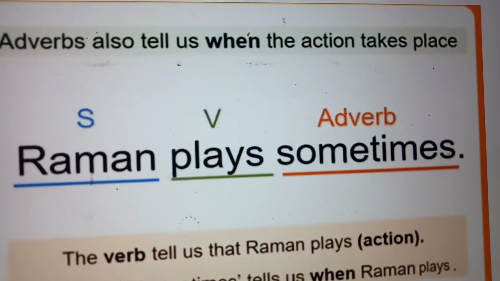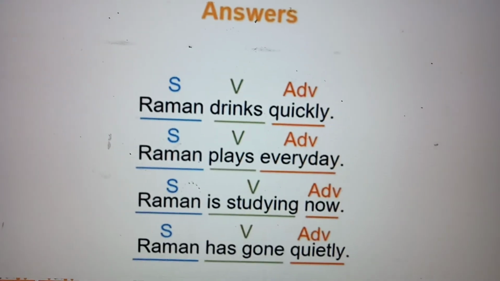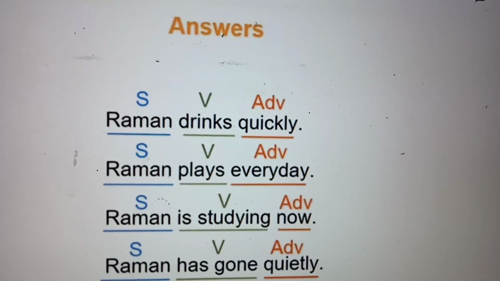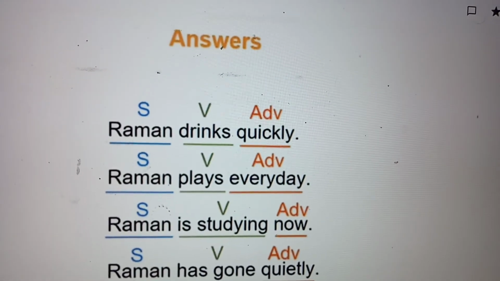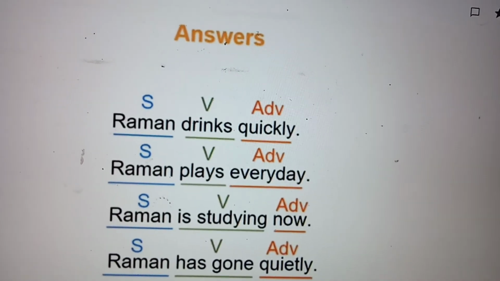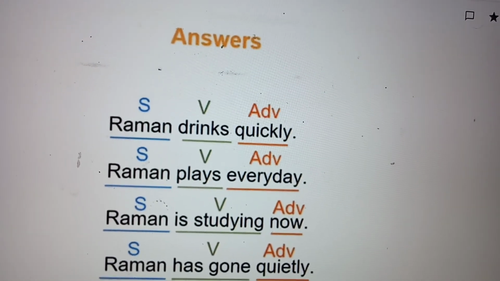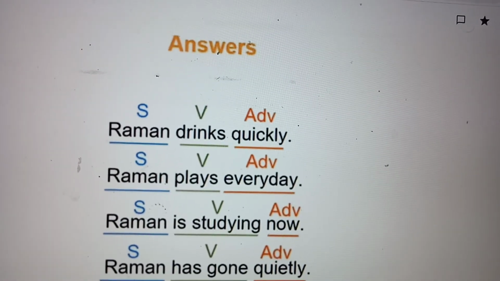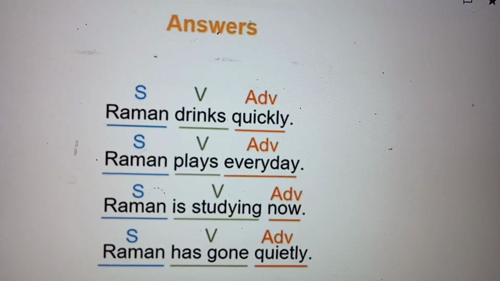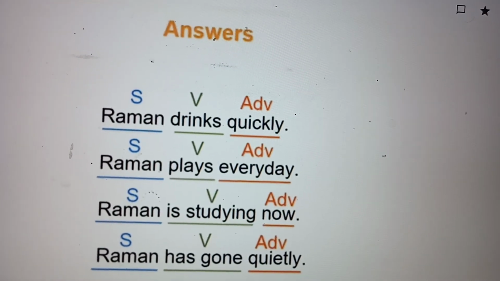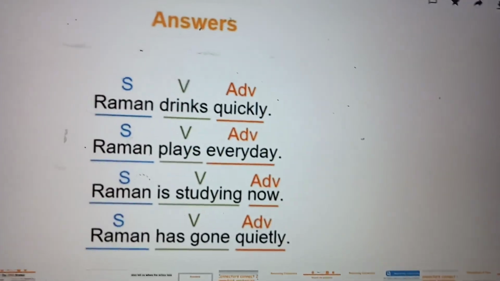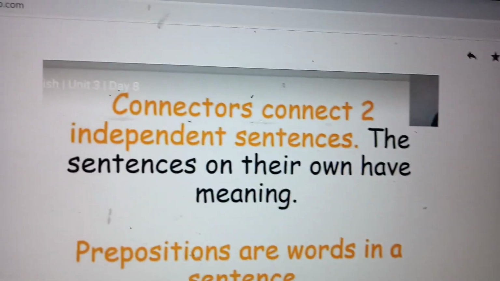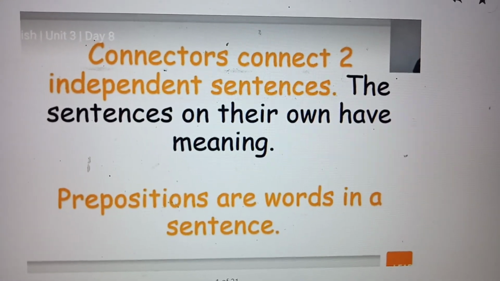Yes, some examples will be explained now. Raman drinks quickly. How is Raman drinking? Quickly, that is adverb. How fast? Raman plays every day. How often is he playing? Every day. That is frequency. Raman is studying now. When? Now. So now is the adverb. Raman has gone quietly. How has he gone? Quietly he has gone. That is how you have to find out adverbs. How the action is taking place. Okay. In the next video, we are going to see what are connectors.